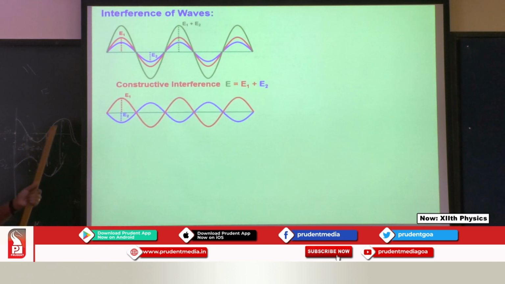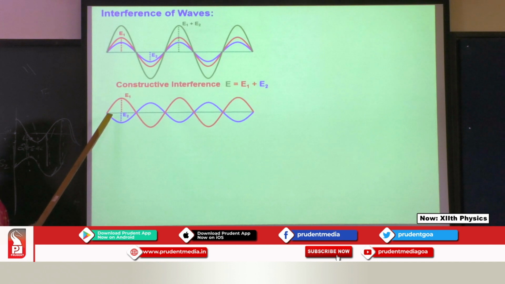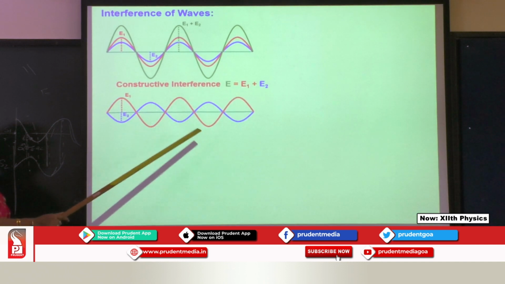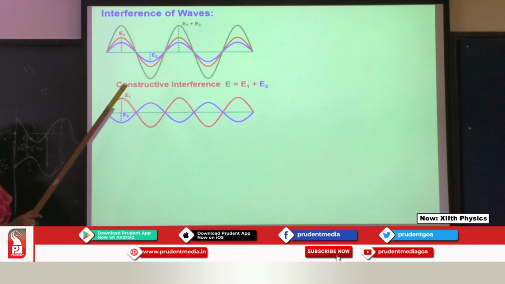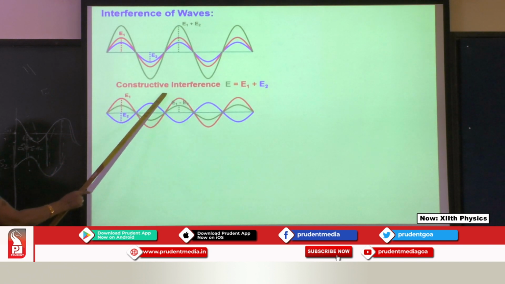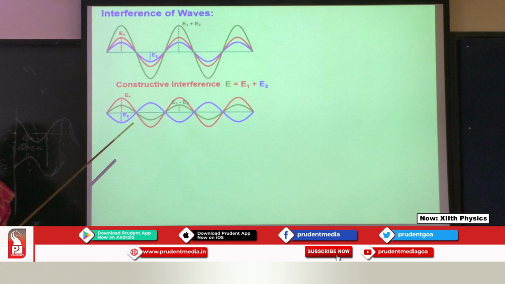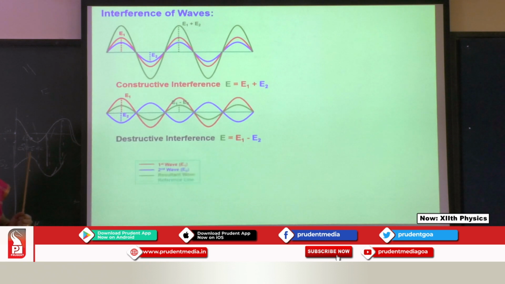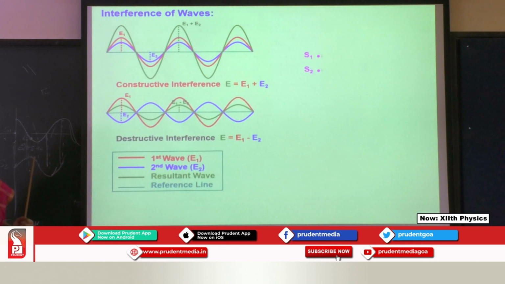Here, when a crest of one wave meets the trough of another wave, a destructive interference happens. The resultant wave is the difference between the two amplitudes. So this is what we have over here.